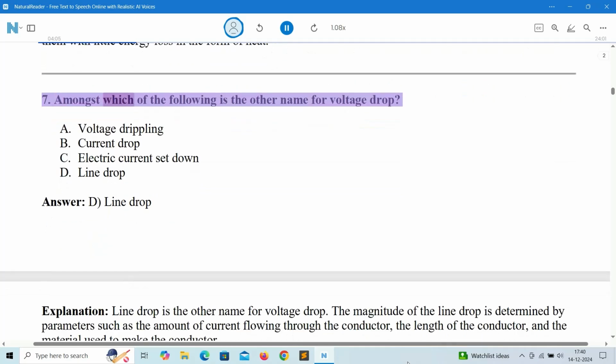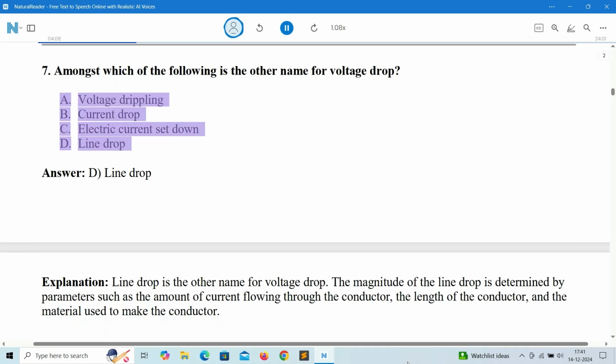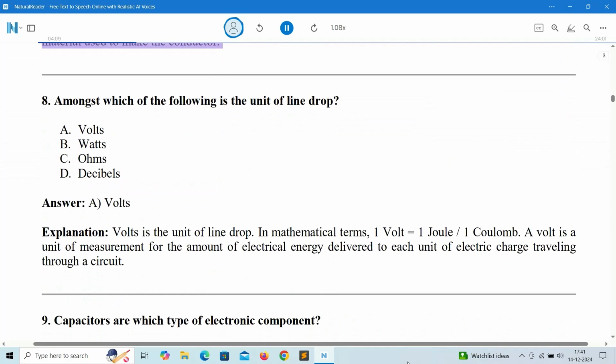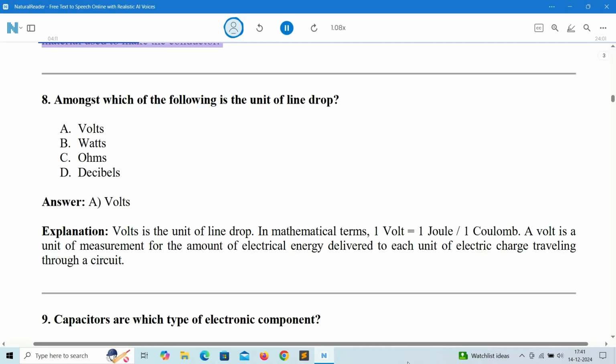7. Amongst which of the following is the other name for voltage drop? A. Voltage dribbling. B. Current drop. C. Electric current set down. D. Line drop. Answer: D. Line drop. Explanation: line drop is the other name for voltage drop. The magnitude of the line drop is determined by parameters such as the amount of current flowing through the conductor, the length of the conductor, and the material used to make the conductor.